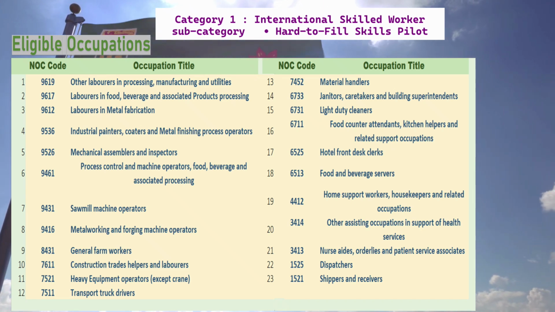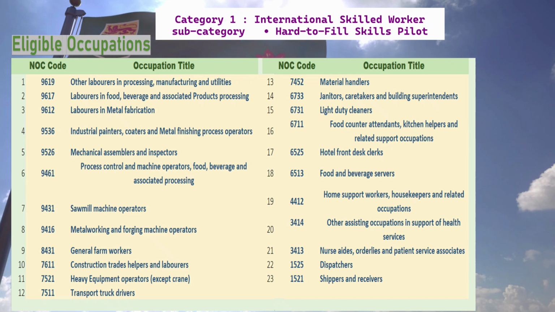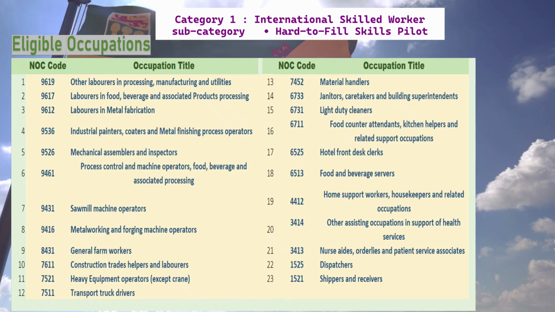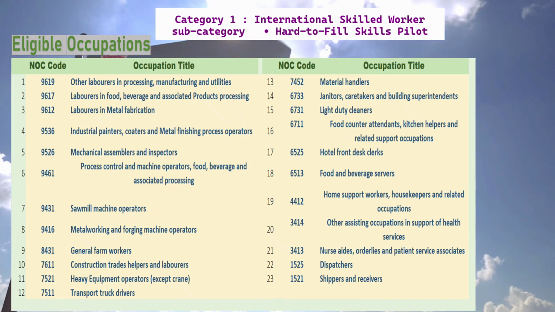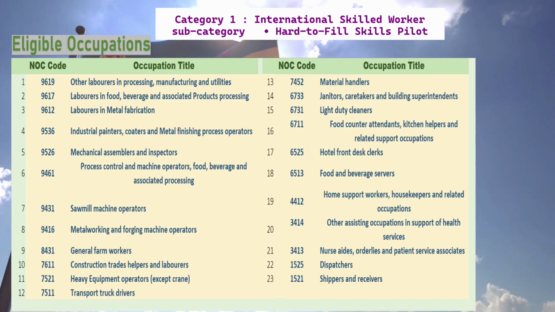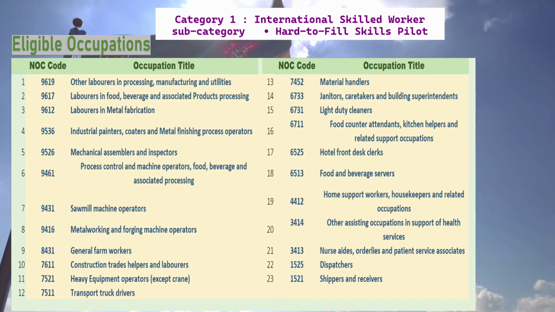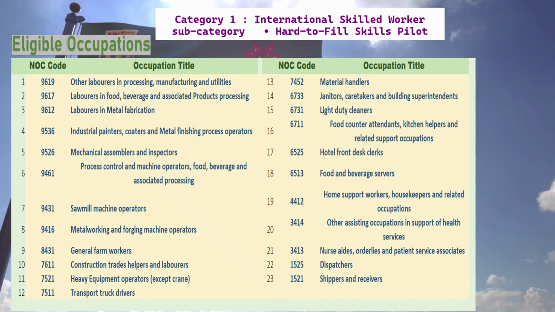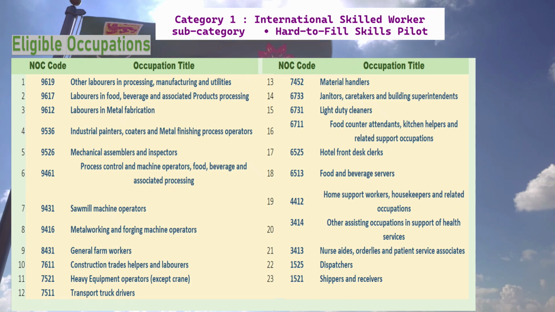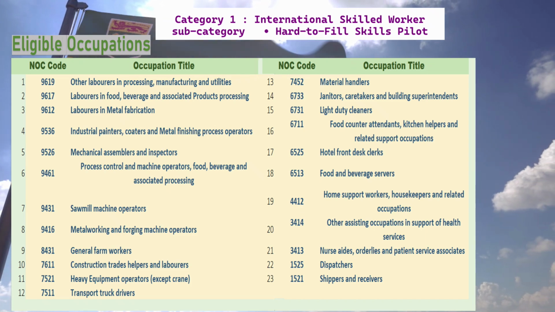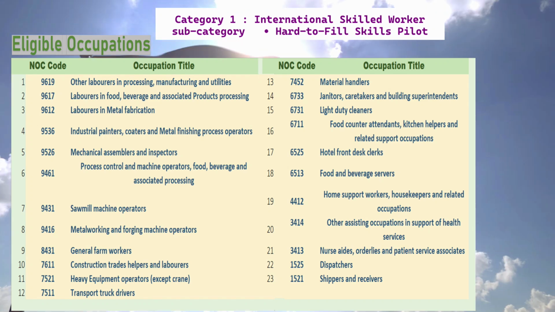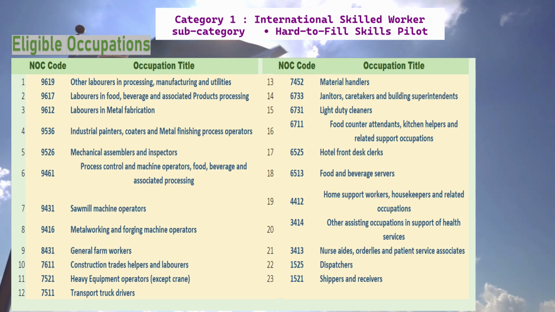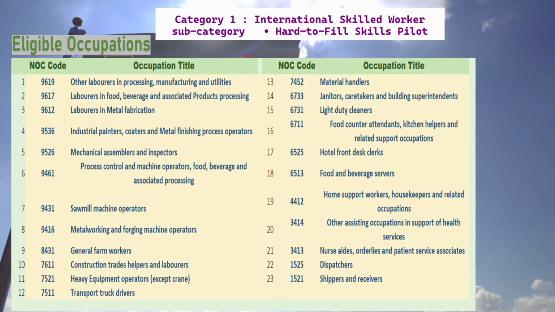9431. Sawmill machine operators. 9416. Metalworking and forging machine operators. 8431. General farm workers. 7611. Construction trades helpers and laborers. 7521. Heavy equipment operators, except crane. 7511. Transport truck drivers. 7452. Material handlers.